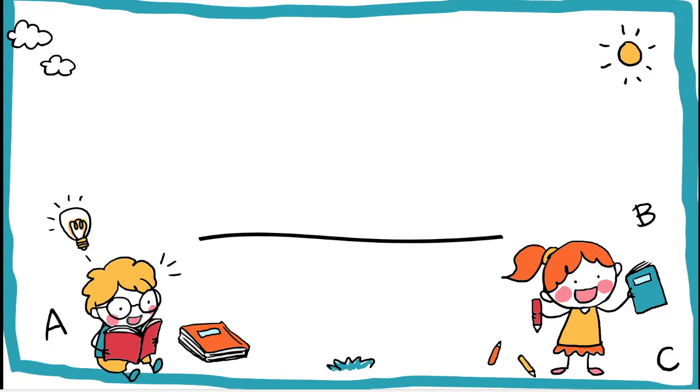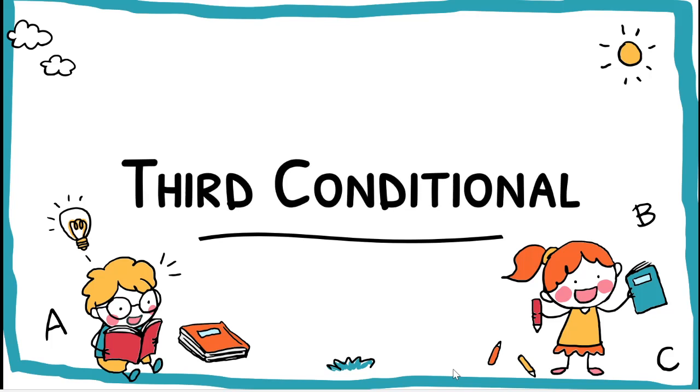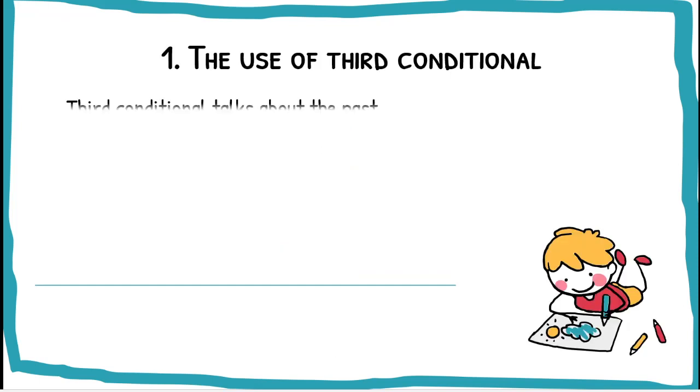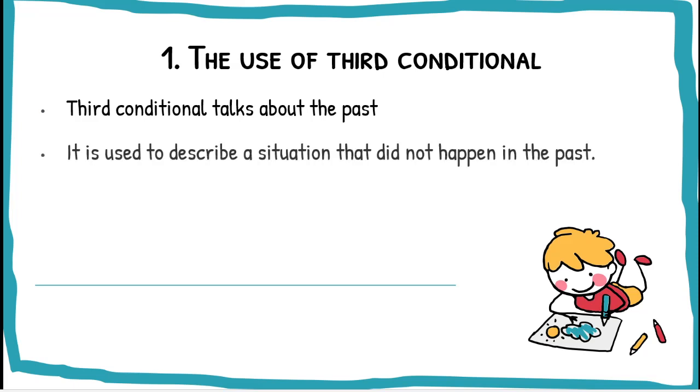Okay, good morning, everybody. Today we will talk about third conditional, or we can also call it past conditional. The use of third conditional. Third conditional talks about the past. It is used to describe a situation that did not happen in the past. There is no possibility for the situation to happen.